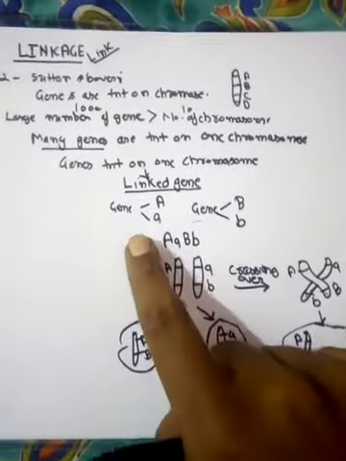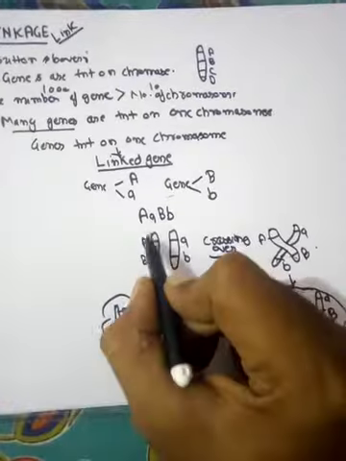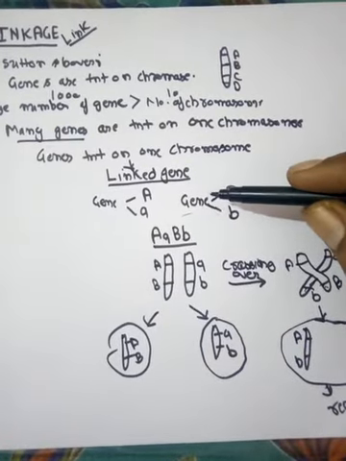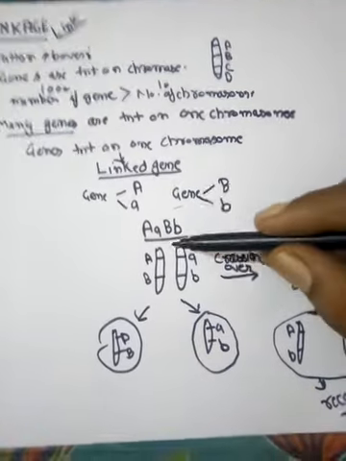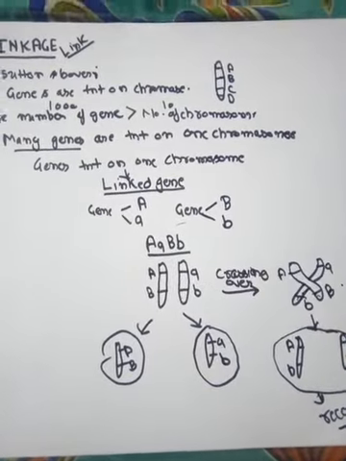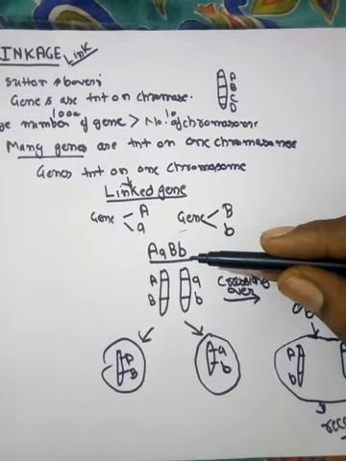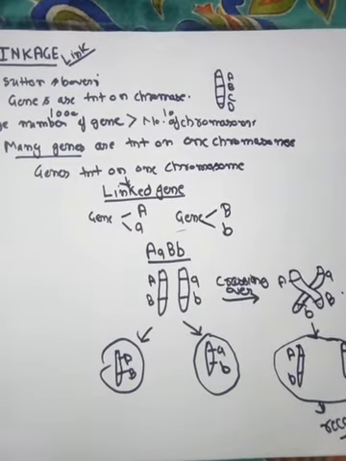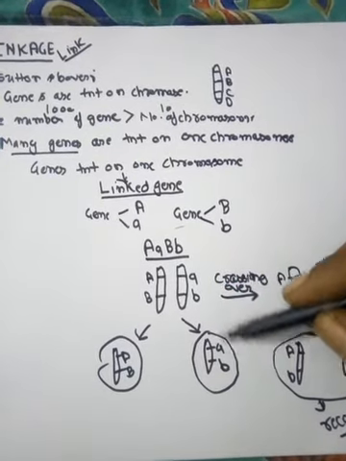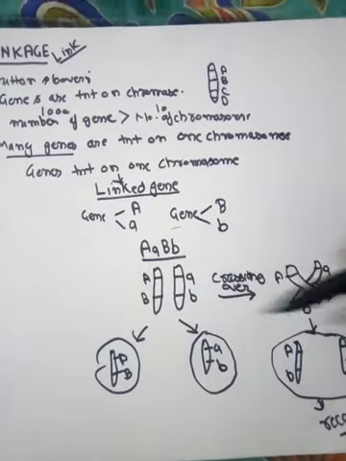For example, there are two genes. One gene has the alleles capital A and small a, and another gene has the alleles capital B and small b, and an organism has the genotype capital A small a, capital B small b for these two genes. If these genes are linked, they are present on the same chromosome. So here you can see capital A and capital B are present on one chromosome, and small a and small b on the other. That means gene A and gene B are present on the same chromosome. So if the organism's genotype is capital A small a and capital B small b, then linked genes will be present on its chromosomes like this, and wherever the chromosome goes, capital A will go with capital B and small a with small b. That means you can see the linked genes are inherited in the same combination, capital A with capital B and small a with small b.